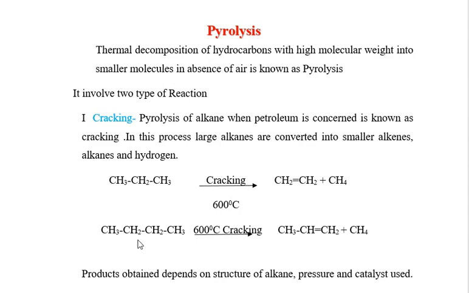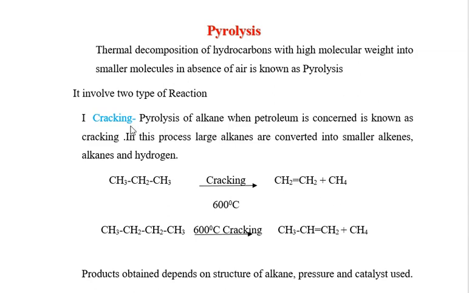The next example is butane. It gives propene and methane. The formation of products depends on the structure of the alkane, the pressure, the temperature, and the type of catalyst used.